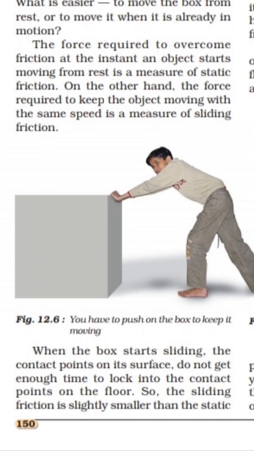When the box starts sliding, the contact points on its surface do not get enough time to lock into the contact points on the floor.